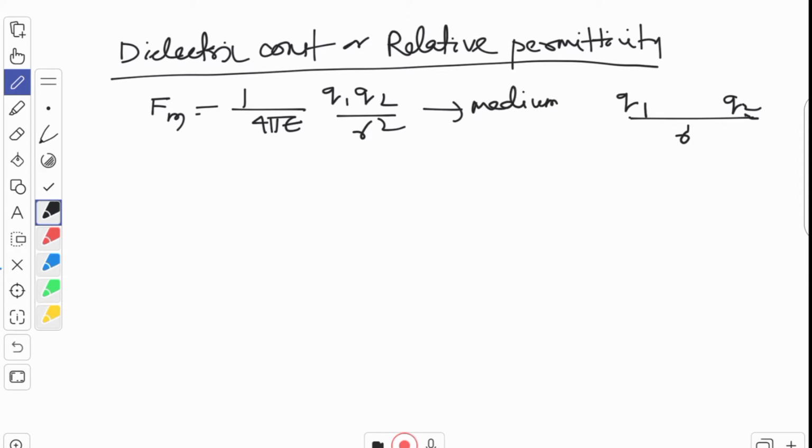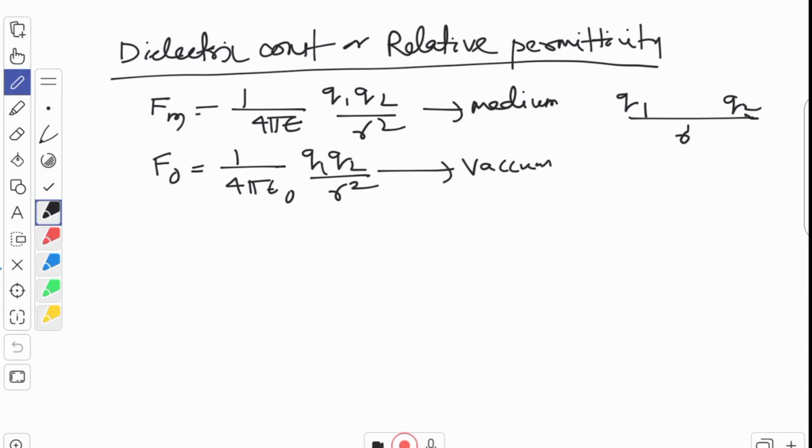And when these two charges, the same r distance apart, are placed in a vacuum, then the force between the charges is 1 by 4 pi epsilon naught, Q1 Q2 by r square. This is in vacuum. This thing we have discussed in our Coulomb's law video, as per Coulomb's law.